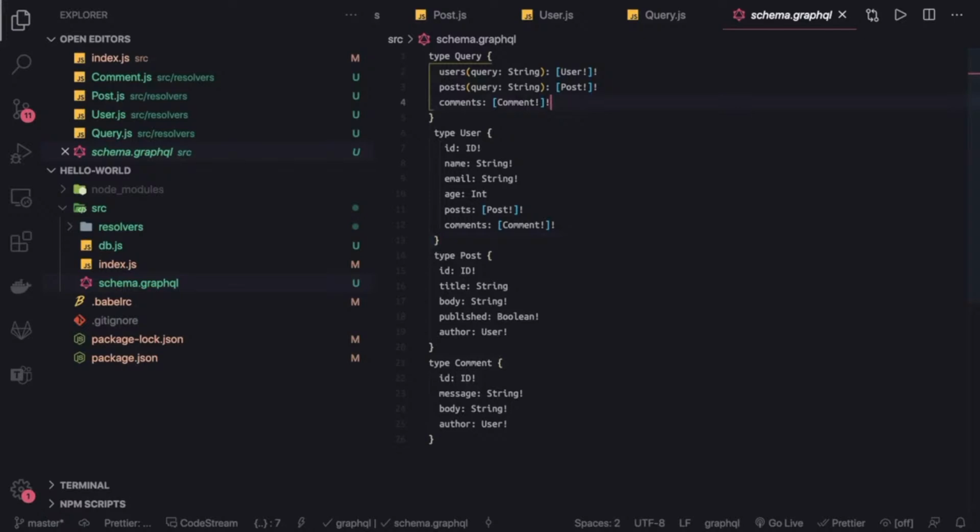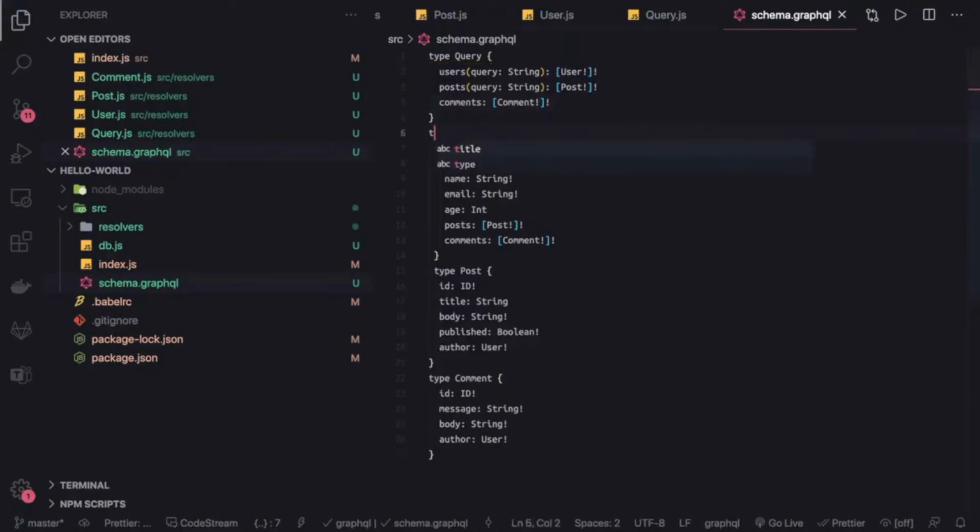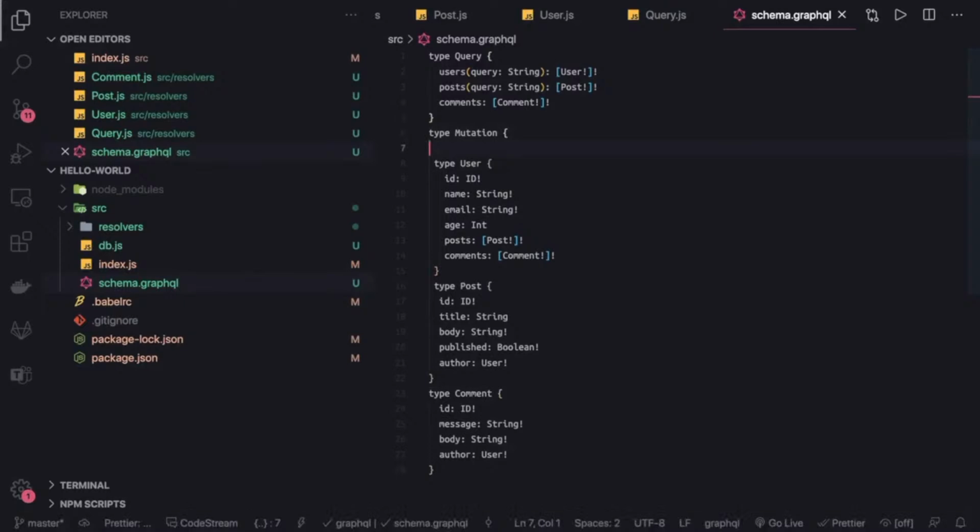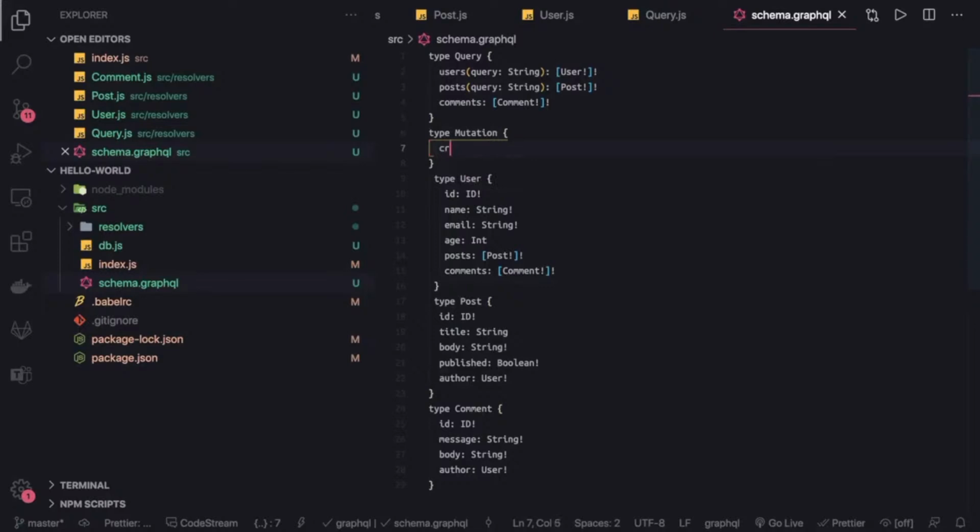Till now we were talking about all the queries, but we can also define mutation, and then inside resolver we have to define the mutation.js and the implementation of all these mutations. So this is mutation. Let's say our first mutation is createUser. Create user will take some input. Now we can also create a custom input here. Let's say createUserInput. This is a custom input because here the input payload will be an object, not just a string.